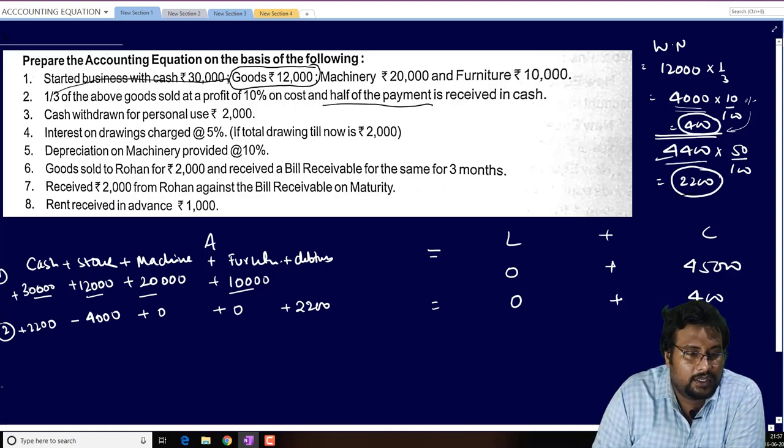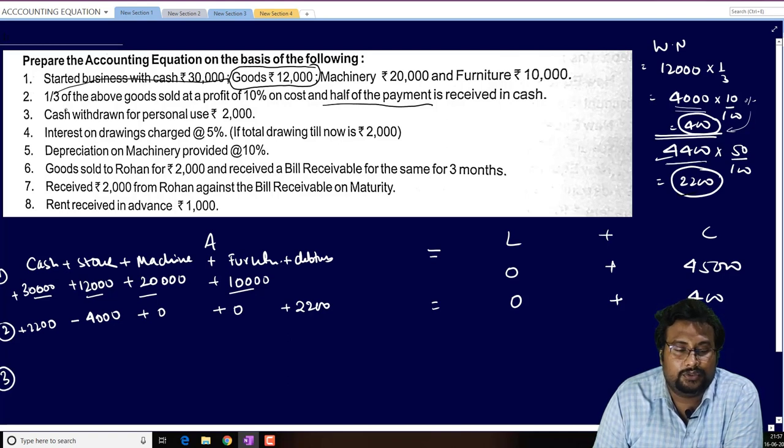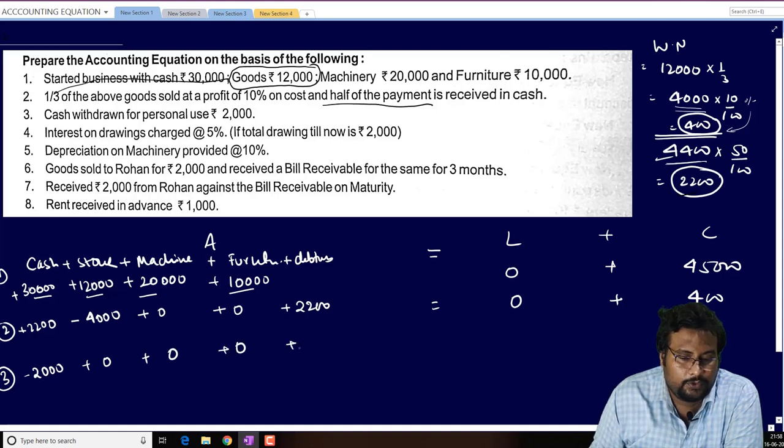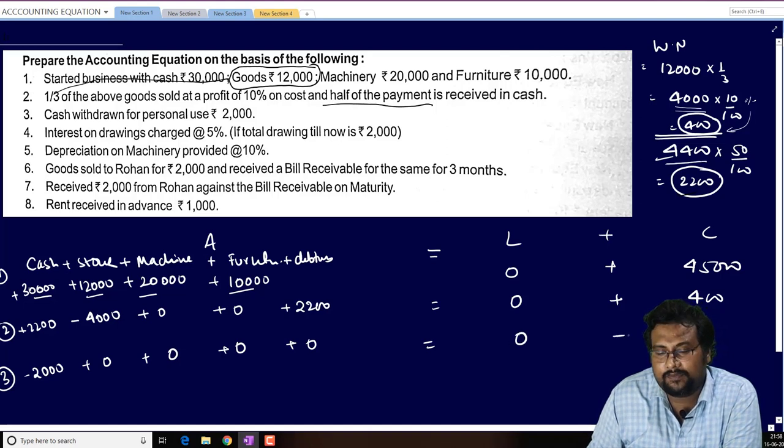Number 3, cash withdrawn for personal use. Drawing. So how much withdrawn? 2,000 from cash. In stock it will be 0. In machinery it will be 0. In furniture it will be 0. In debtors it will be 0. If you know future payment and it is a drawing, that's why it will be deducted from the capital.